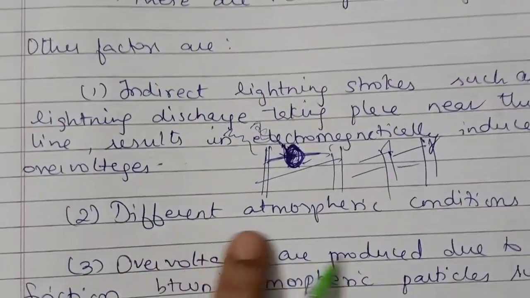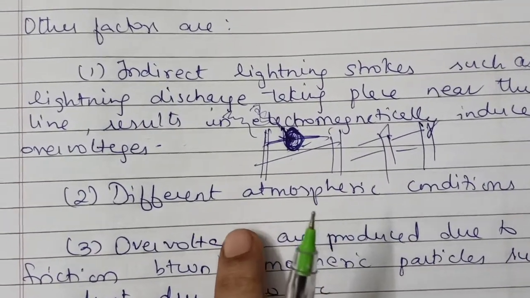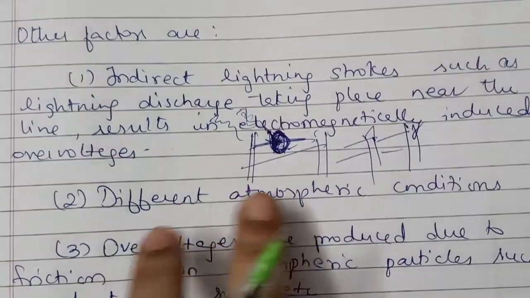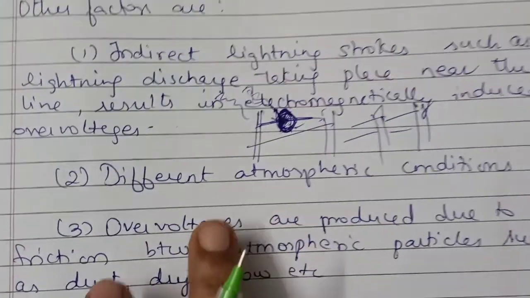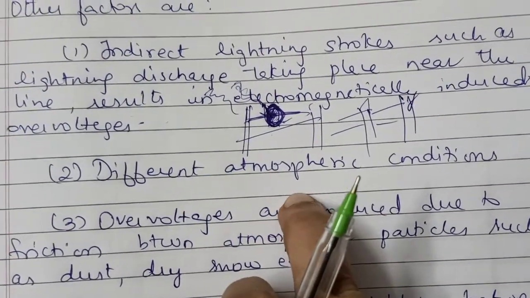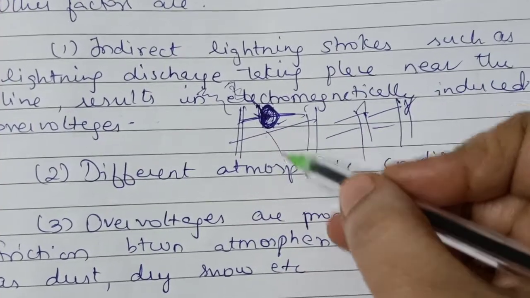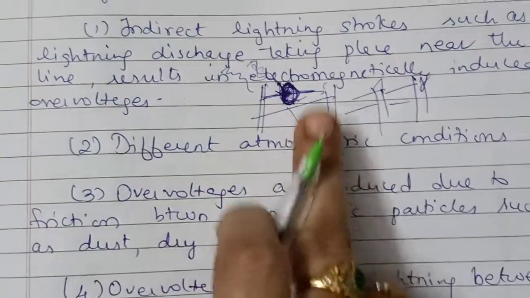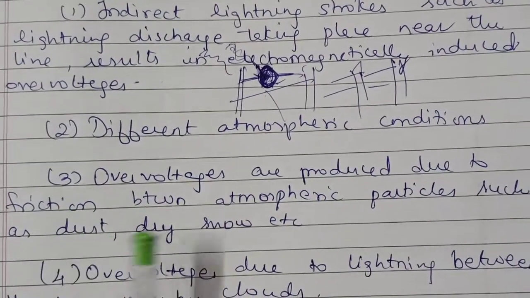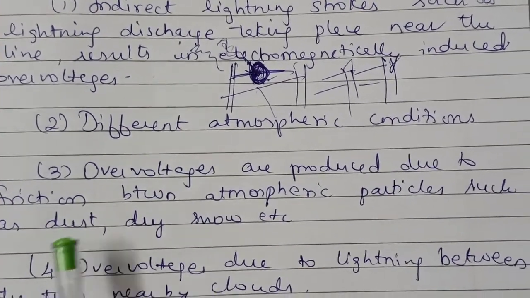Also, different atmospheric conditions, like cold, winter and summer, create these external causes. Suppose it's very windy, then also these lines fall, even though there is no lightning. That is also one of the external causes. Next, over voltages are produced due to friction, that means because of atmospheric particles such as dust and dry snow.